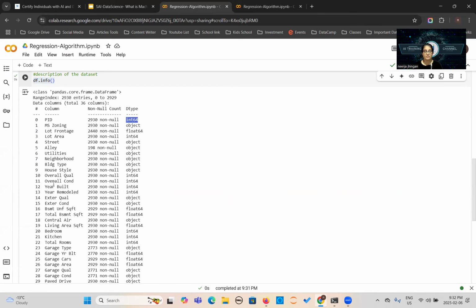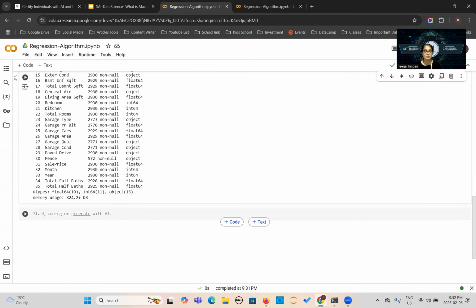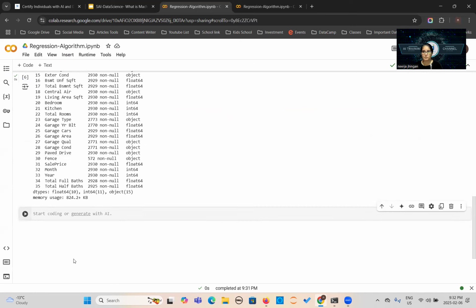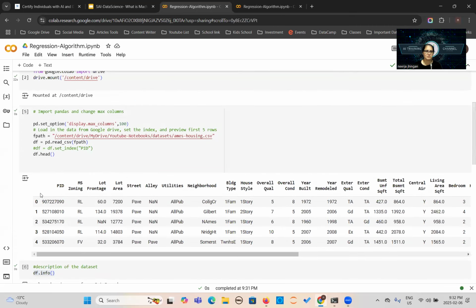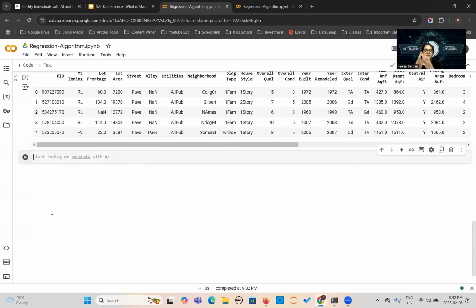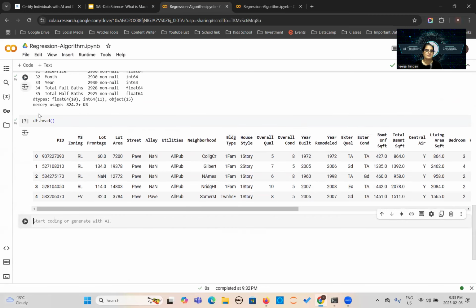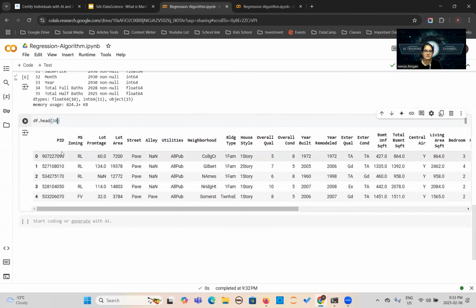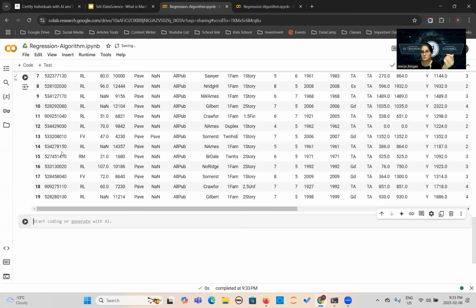Now I will show you if you want to display only the first 5 rows. Here we have also used this function, df.head. So I will type it here again. df.head only shows the top 5 rows. But maybe you are interested in looking at the top 20. At that time, you can pass 20 here. It will show you the 20.